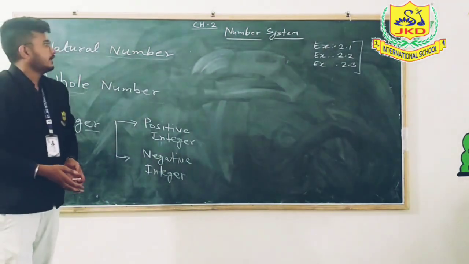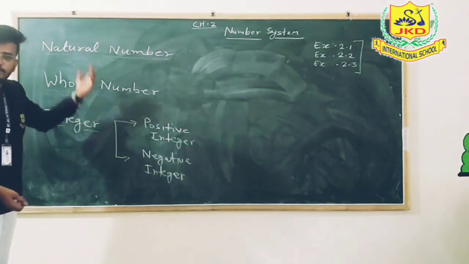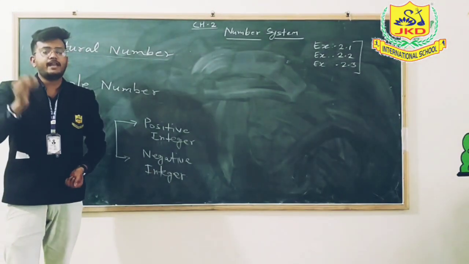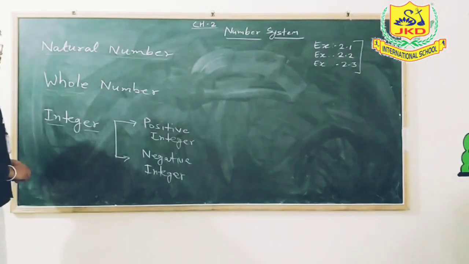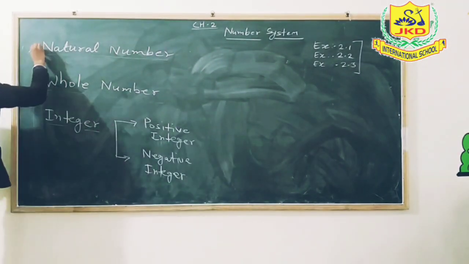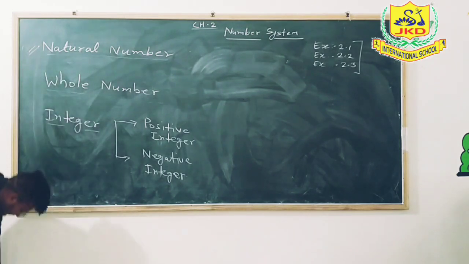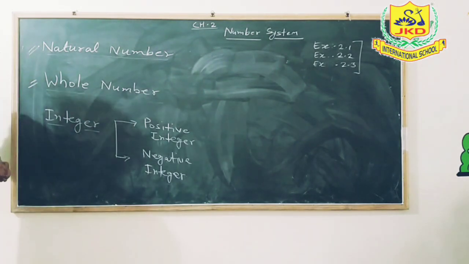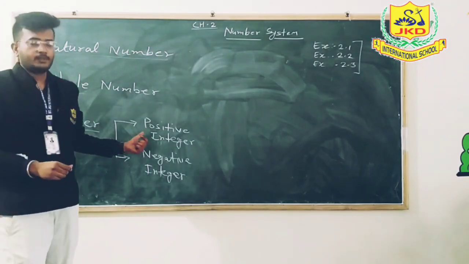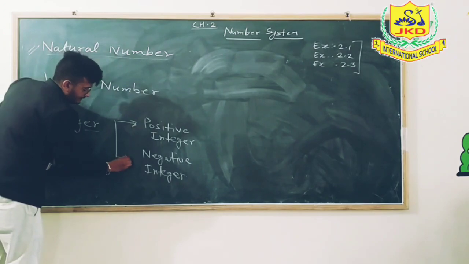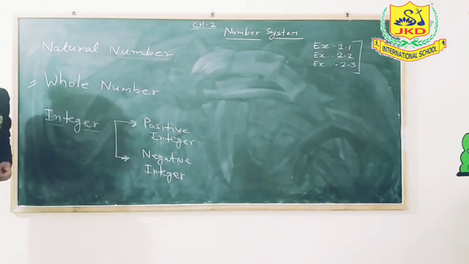First of all, in the number system there are different types of numbers. We will study them one by one. The first is natural number, the second is whole number, and the third is integer. Here you can see that integer is divided into two parts, positive integer and negative integer.